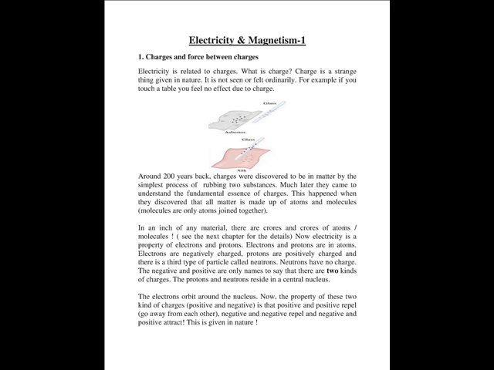Now, electricity is a property of electrons and protons. Electrons and protons are in atoms. Electrons are negatively charged, protons are positively charged, and there's a third type of particle called neutrons. Neutrons have no charge, they have only mass. The negative and positive are only names to say that there are two kinds of charges. The protons and neutrons reside in a central nucleus. The electrons orbit around the nucleus.